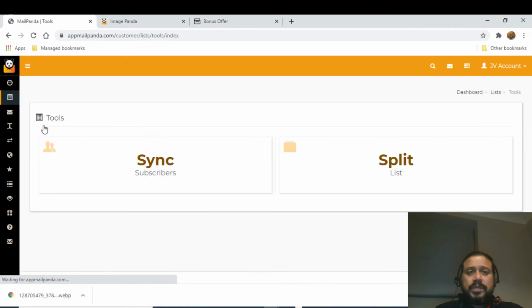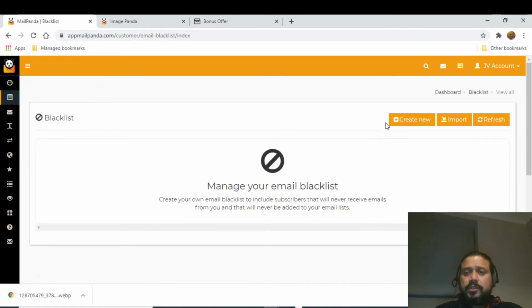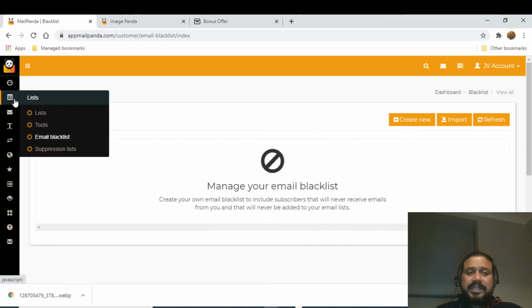Then there are tools over here. What are the various tools you can use? Again, if you want an email blacklist, you can do that. You can create a new one over here. You can import certain blacklisted emails over here. So that's about the list.